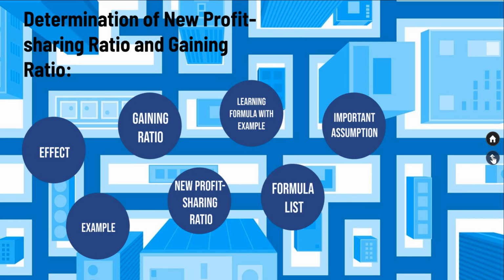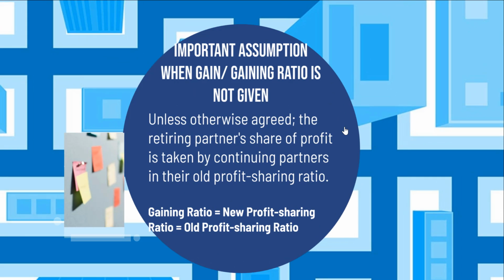Further, in this chapter, there is a very important assumption that we need to know. This important assumption is applicable when the gain or the gaining ratio is not given, or the NPSR also is not given. Unless otherwise agreed, the retiring partner's share of profit is taken by the continuing partners in their old profit sharing ratio.